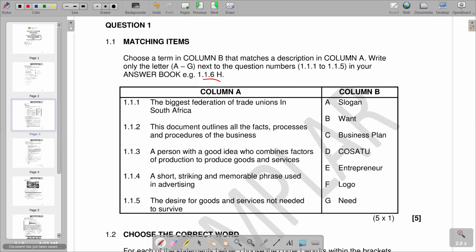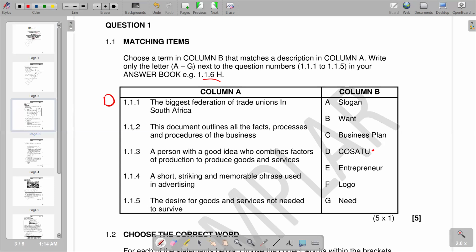So you're given column A and column B, and we are supposed to match the explanation that we have in column A to a term that is given in column B. The first sentence reads, the biggest federation of trade unions in South Africa. The biggest trade union that we have in South Africa is COSATU, which is extended as the Congress of South African Trade Unions. So we have D on the first part.